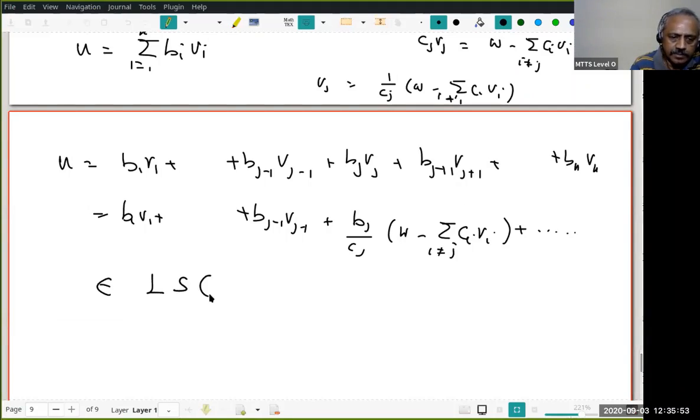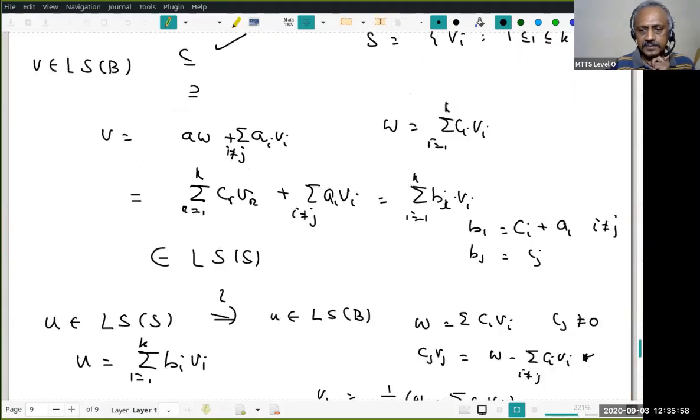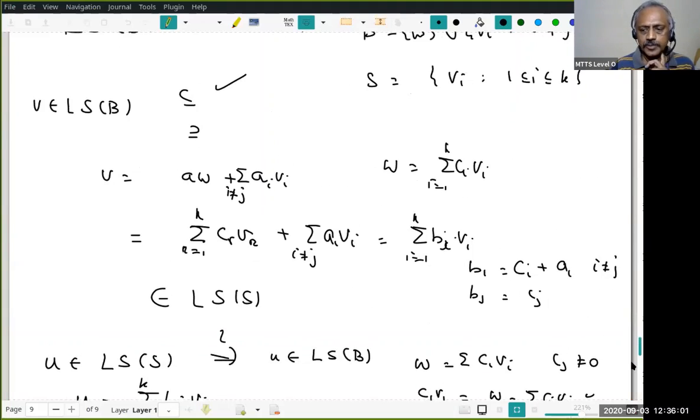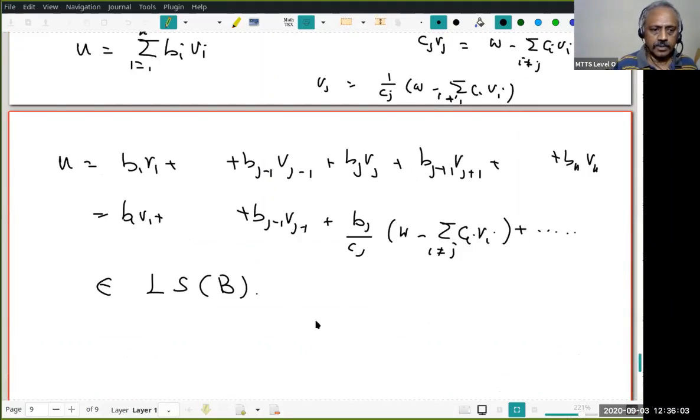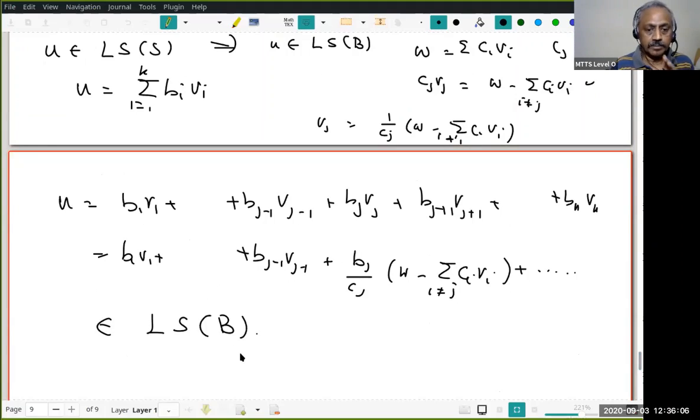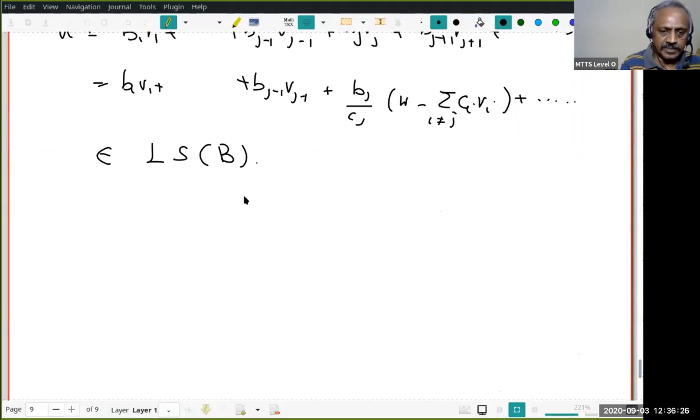LS of B. If you want, as I did in the earlier case, you can write down explicitly what the coefficients of u should be in terms of the vectors from B. But that's not needed. Look at it: the right side involves only vi, i not equal to j, and w. Therefore, it is a linear combination of vectors from B. Therefore, what do you think I have proved? I have proved that the linear span of B is the same as the linear span of S. Therefore, 2 is also proved.